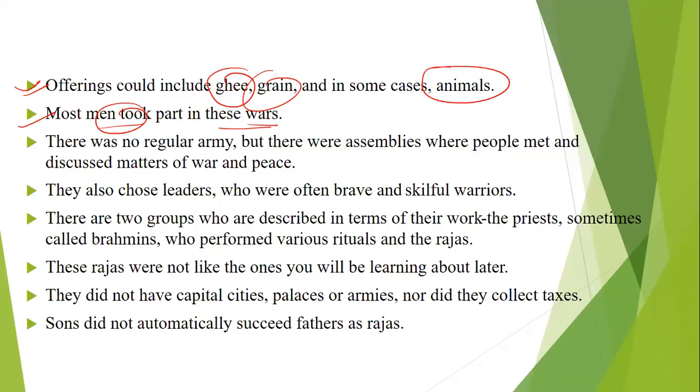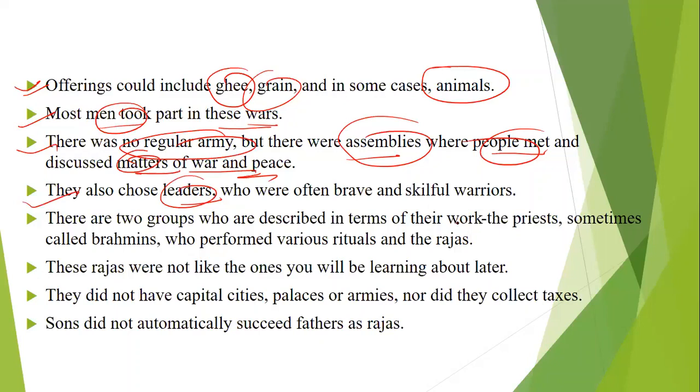War was quite a logical explanation for controlling any territory. So if you want to control something, you have to fight a war. So that was quite logical. There was no regular army at that time, right, and people were used to living in assemblies where people met and discussed matters of war and peace. They also chose the leaders during the assembly itself, often brave and skillful warriors. So people used to choose among those skillful and brave warriors, right.